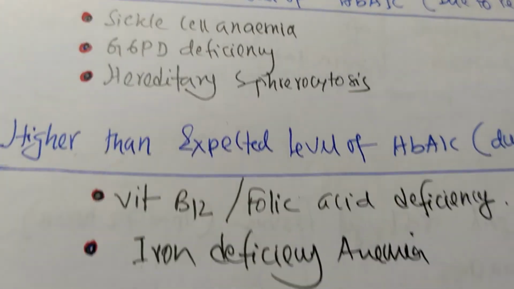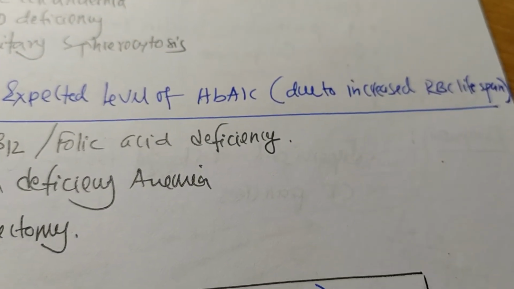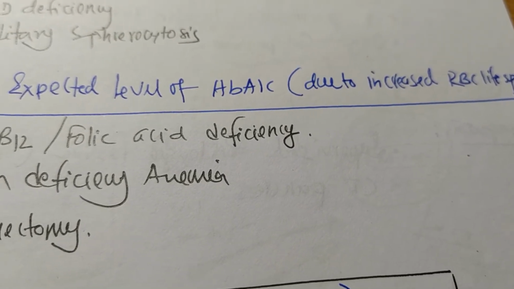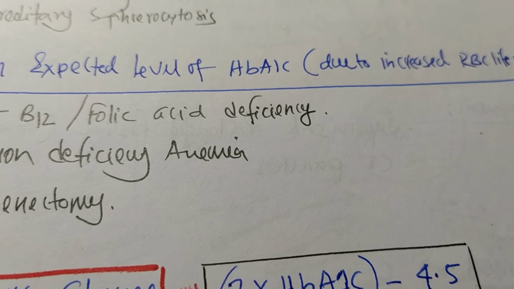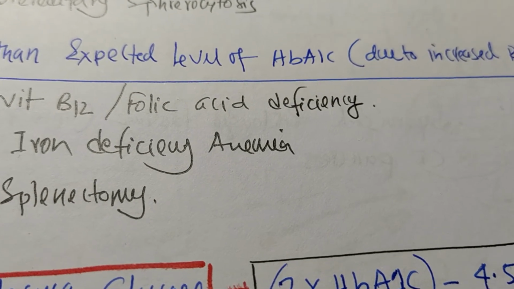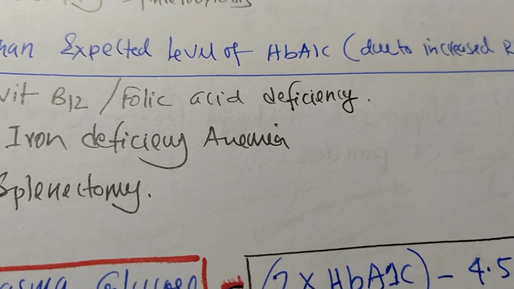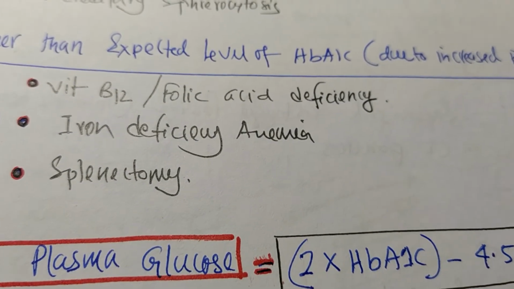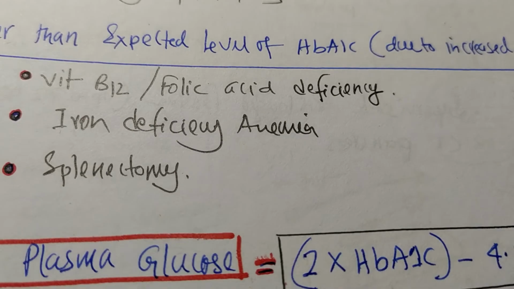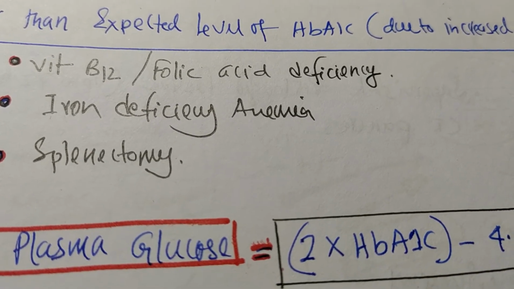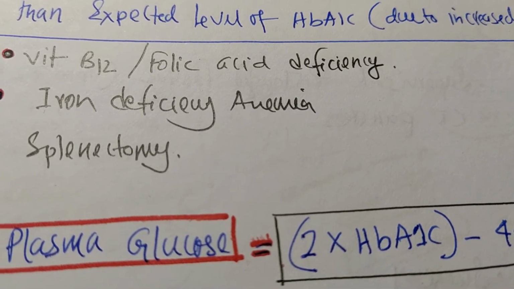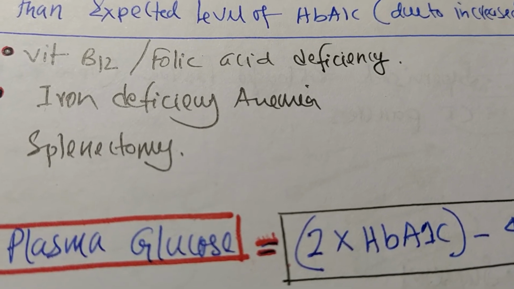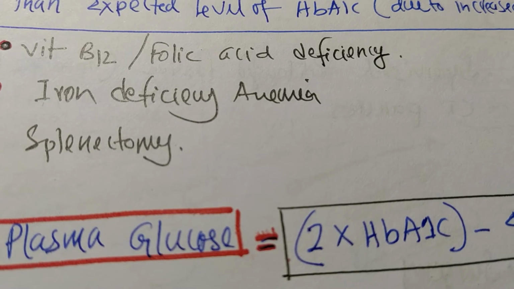Number 2, if due to any cause RBC lifespan is increased, then the hemoglobin A1C concentration will be found more than expected. The causes I put here again are 3 only. Number 1, vitamin B12 or folic acid deficiency, that is megaloblastic anemia due to any cause again. Number 2, iron deficiency anemia. And number 3, splenectomy.